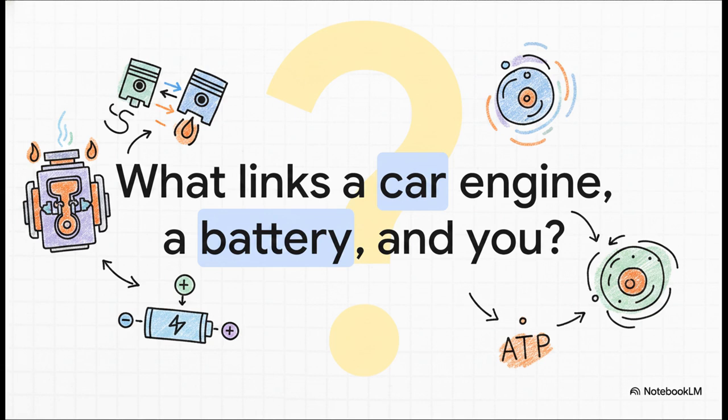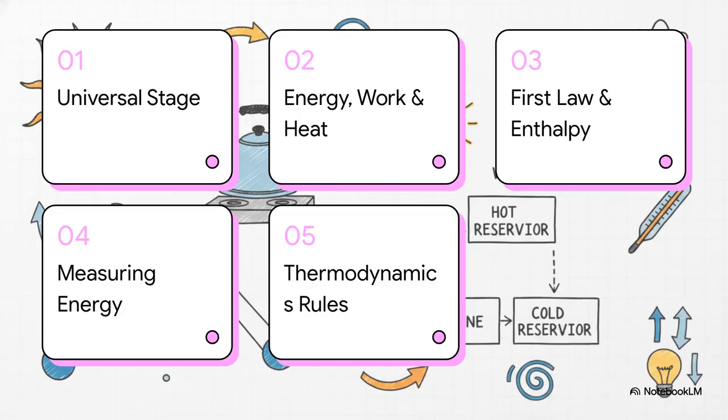It helps us understand exactly how much energy is in play, whether a process will even happen at all, and how far it'll go before finally settling into equilibrium. To properly audit this universal system, we split today's agenda into 5 parts.